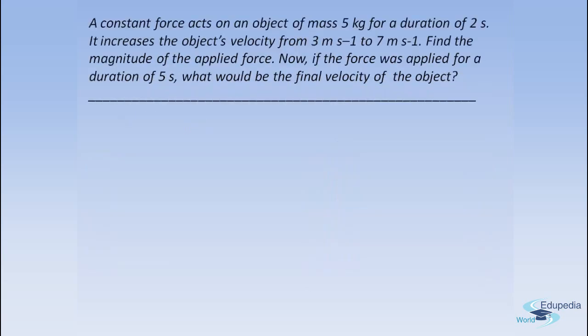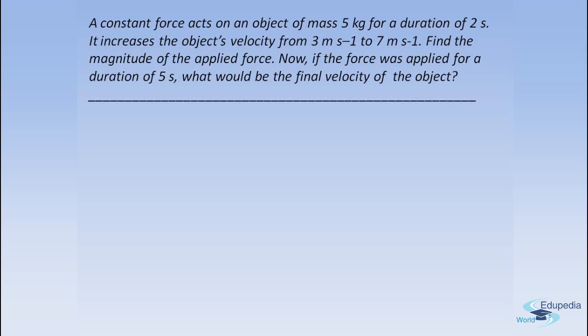Now let us solve our next problem. It says that a constant force acts on an object of mass 5 kgs for a duration of 2 seconds. It increases the object's velocity from 3 meters per second to 7 meters per second. Find the magnitude of the applied force. Now, if the force was applied for a duration of 5 seconds, what would be the final velocity of the object?